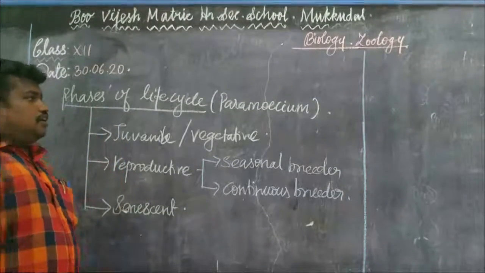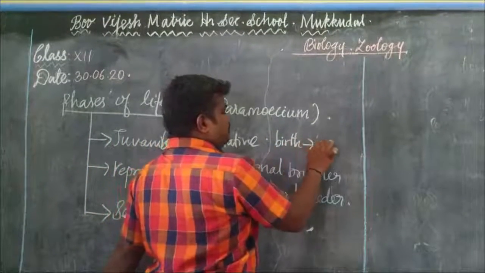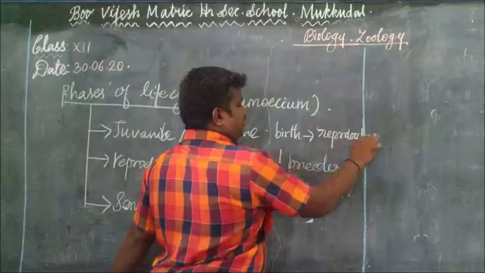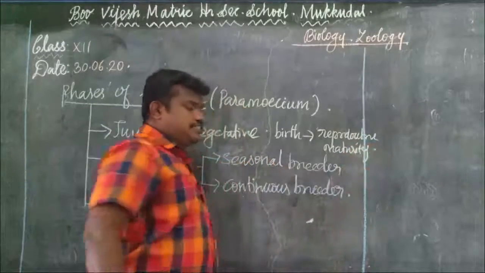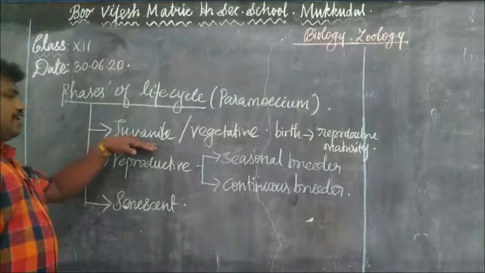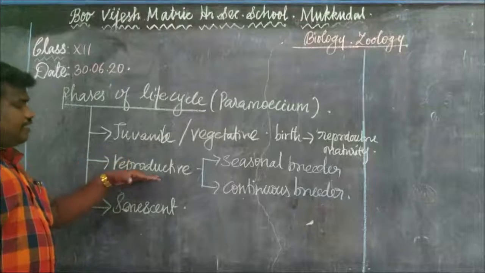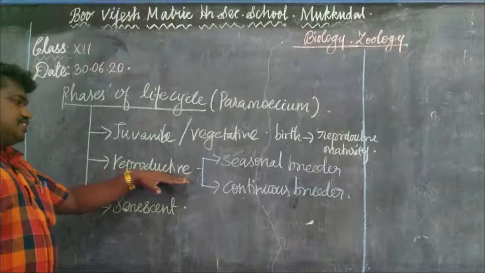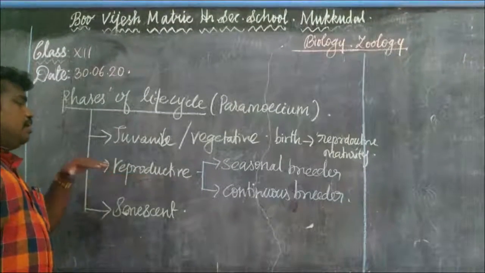The growth from birth to reproductive maturity, that is said to be the juvenile phase. And the reproductive phase means the offspring reaches maturity, or the maturation of the reproductive organs, that is said to be the reproductive phase.